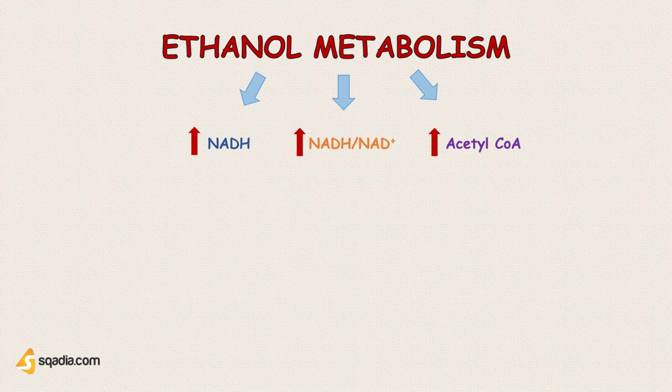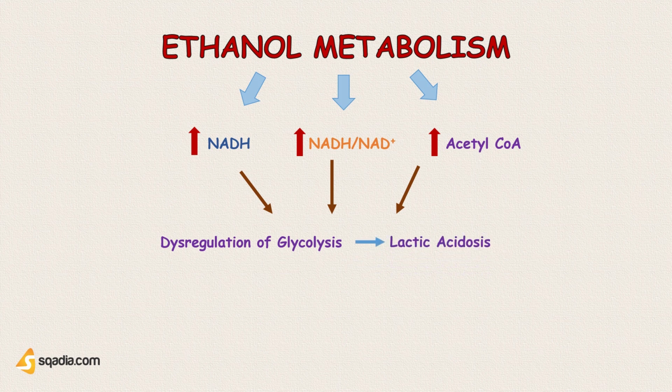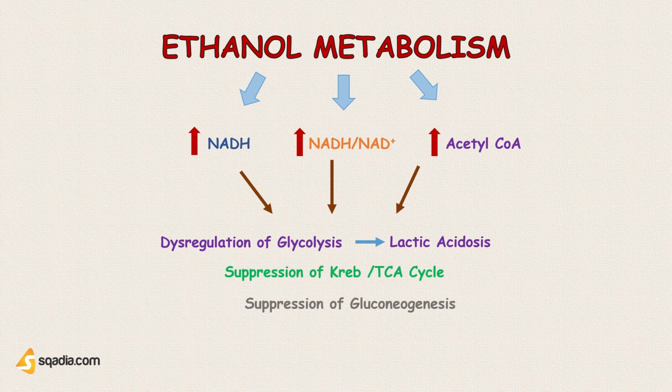So now that you got to know how ethanol is metabolized, do you have any idea what the consequences of ethanol are to other metabolic pathways? Well, some of the consequences are that it causes dysregulation in glycolysis, and some of those dysregulations can lead to lactic acidosis. Not only this, but it can alter the Krebs cycle, it can suppress gluconeogenesis, and it can suppress fatty acid oxidation. So it can cause a multitude of problems in other metabolic pathways.